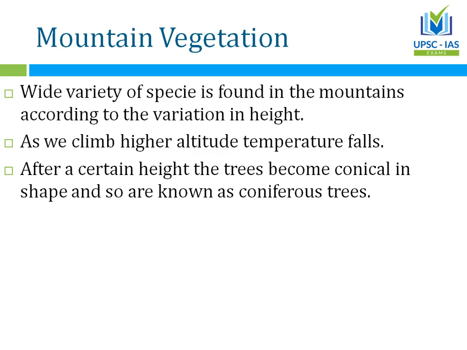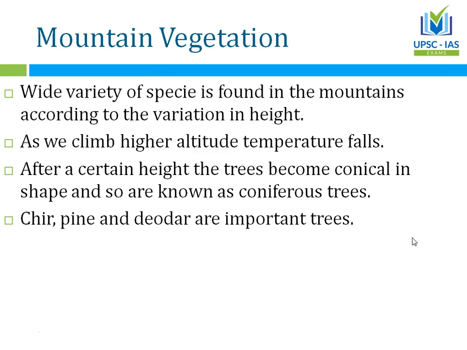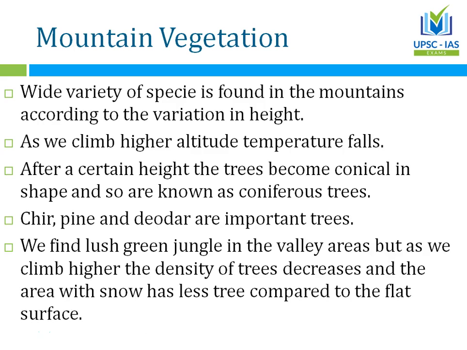Inverted cone. And the reason why it is in this shape is because, say for example, in higher heights you have snowfall. When this snow falls on the tree, and of course on the leaves as well, the shape of the leaves and the shape of the tree allows the snow to slip away from it rather than getting accumulated over it and ultimately leading to breaking away of branches and death of a tree. So the shape is coniferous, particularly of those trees that are higher in height. Chir, pine and deodar are important trees.